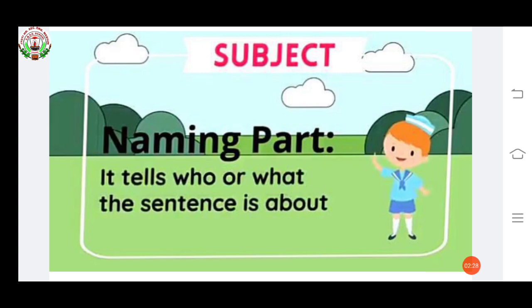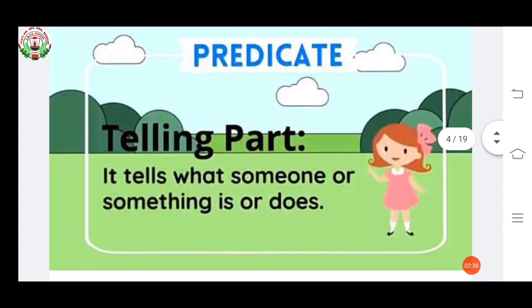Subject can be a noun, a pronoun or a noun phrase. Okay? Now see predicate, the telling part. It tells what someone or something is or does. It means what we are saying about the thing, a person, a country, or anything we are talking about. This is called predicate.